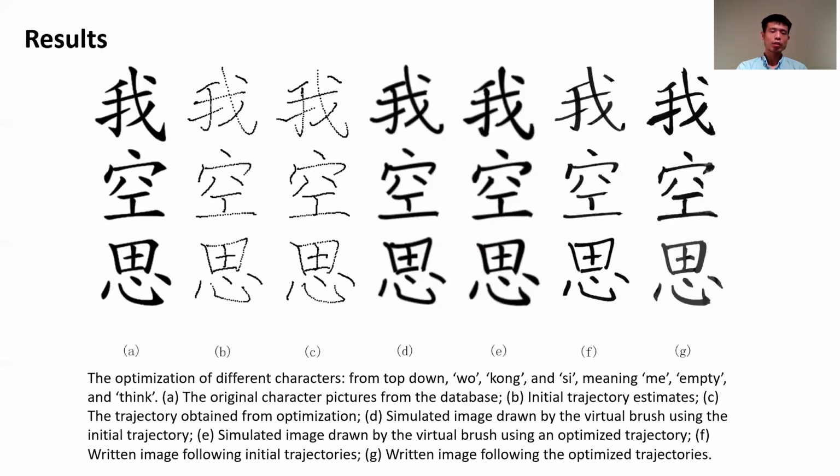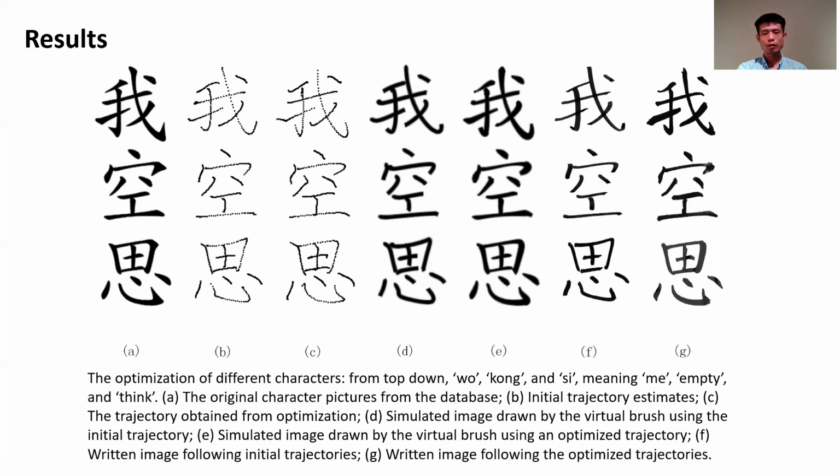And finally, here are some results that we obtained with our method. Column A shows the reference picture, and columns B and C show the initial and final trajectory. Columns D and E show the initial and final optimized simulation pictures, and columns F and G show the initial and the final written characters.